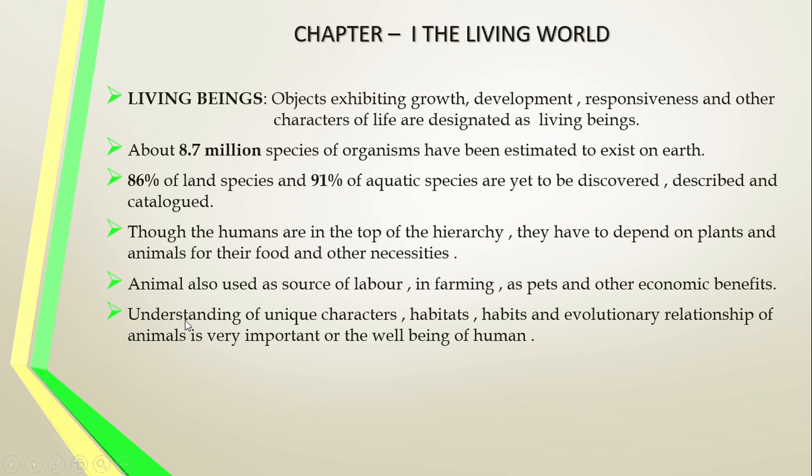Understanding the unique characters: each and every animal of this world has a unique character. So understanding the unique character of an organism, their living place, that is the habitat, and also their habit, their activities, behavior, and the evolutionary relationship among themselves. Evolution means what? The changes that occur during the course of life of an already existing species. ஏற்கனவே இருக்கக்கூடிய உயிரினம் படிப்படியா எப்படி மற்றொரு உயிரினமாக மாறி இருக்கு. So by understanding the evolutionary significance, these things are very important for the well-being of the human being.